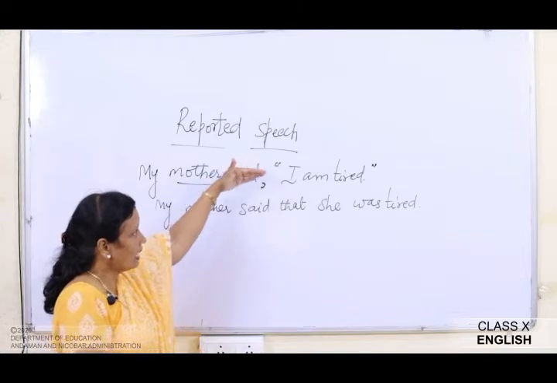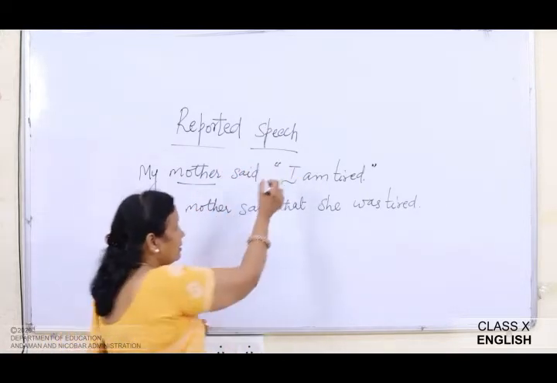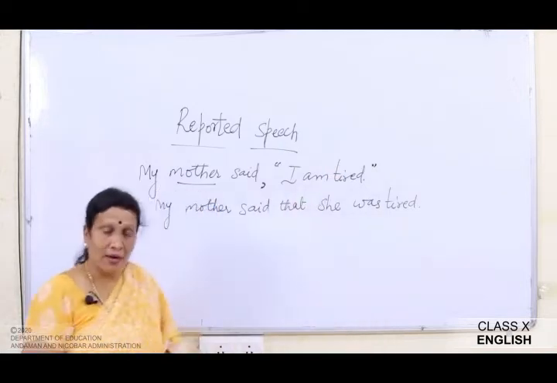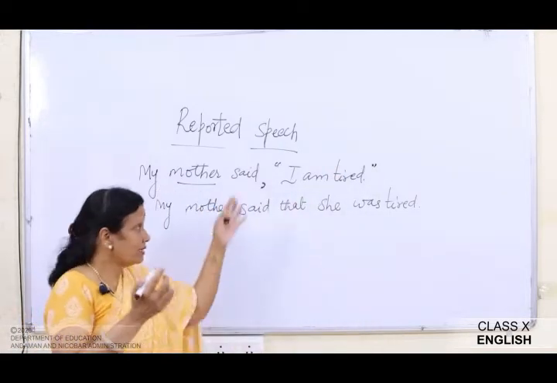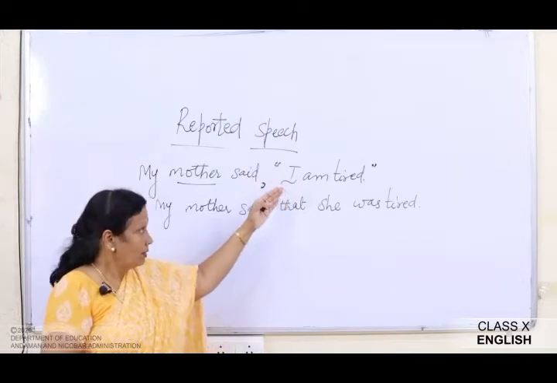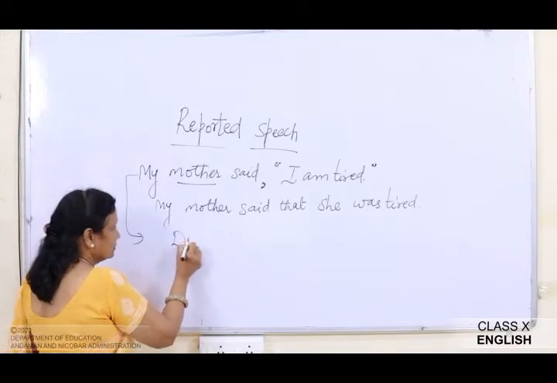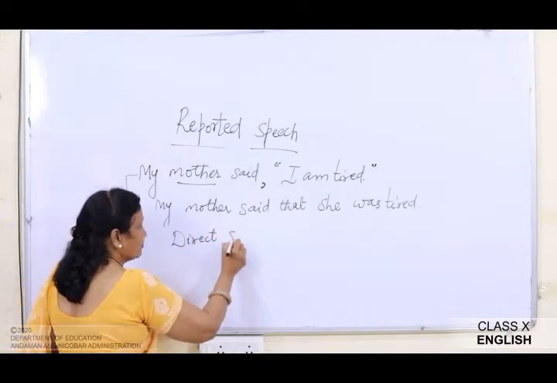So now look at these 2 different sentences. Here we have written the exact words of the mother in the inverted commas. Okay, these are the exact words of the mother. So it is known as direct speech.